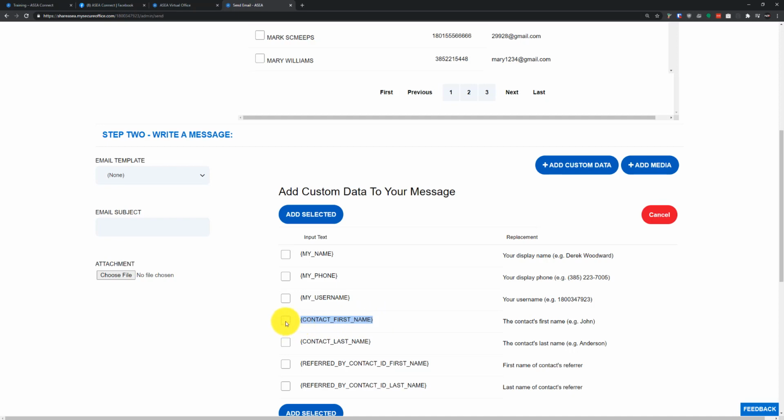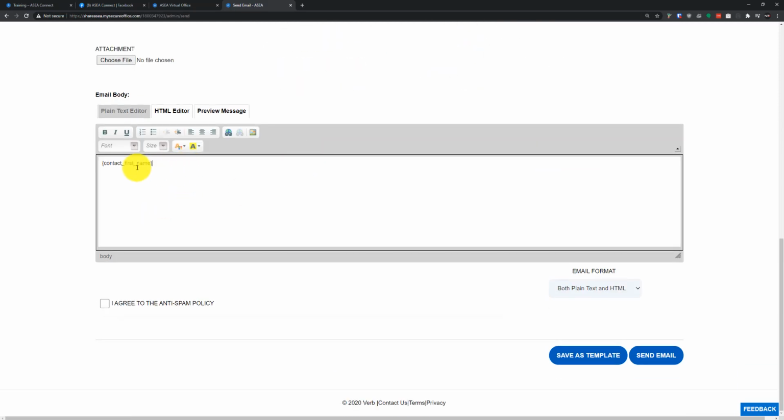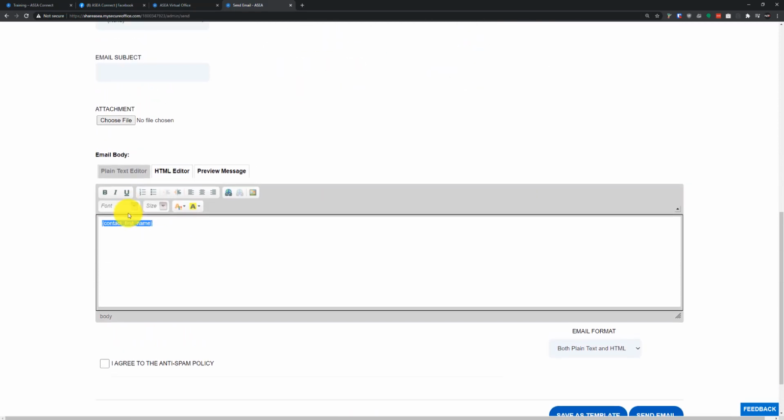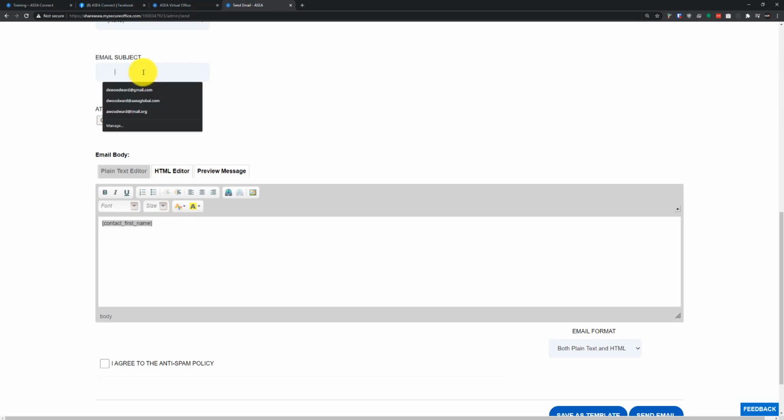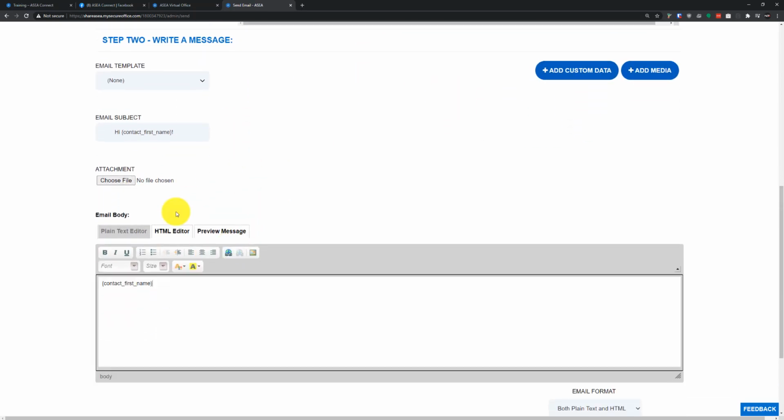This is what we want here. Now you can either checkbox this here, or simply grab it like so and hit Control-C to copy it. But what we can do here is hit Add Selected, and that adds it here to the bottom of our email body. If we simply copy that and bring that up to the email subject, we can type in hi and then paste that in with Control-V as in Victor. And you can see here it's got a nice little code. Contact underscore first underscore name is going to be the code that brings in that contact first name. So now we've personalized this just a little bit more.